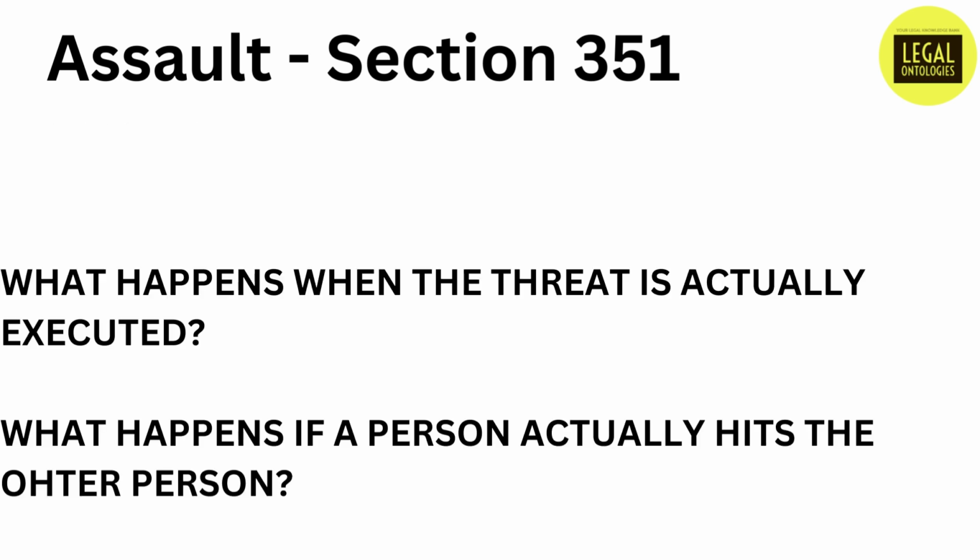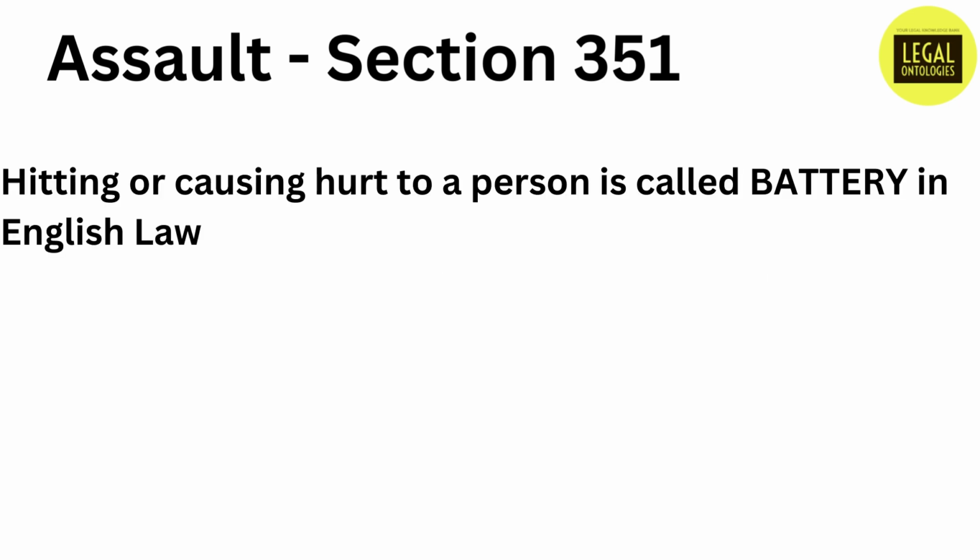Now, what happens when the threat is actually executed? For example, Mr. A is very angry on Mr. Y. Mr. A takes up a stick and threatens to hit Mr. Y with the stick. This is assault. But what happens if he actually hits Mr. Y? Under English law, actually hitting the person or causing hurt to the person is called battery.